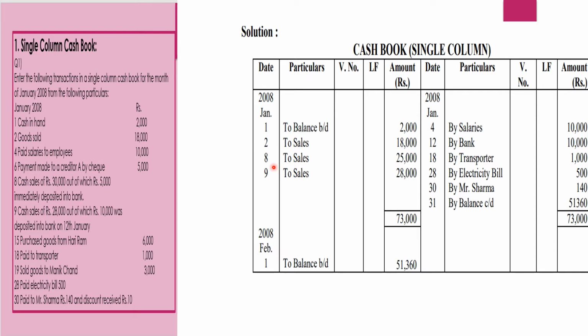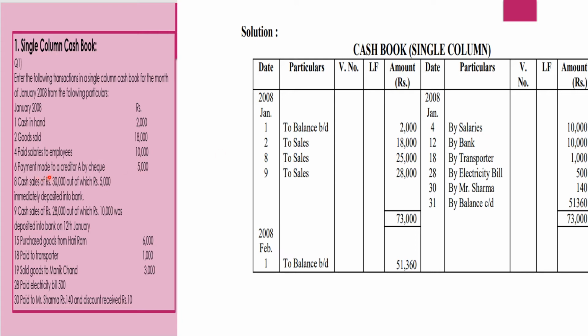January transactions: goods sold 18,000, so we are recording it on the debit side. Paid salary to the employee 10,000. So on Jan 4, I am paying salary, so I am recording it on the payment side: by salary 10,000.